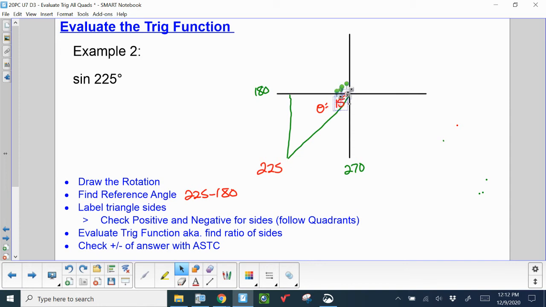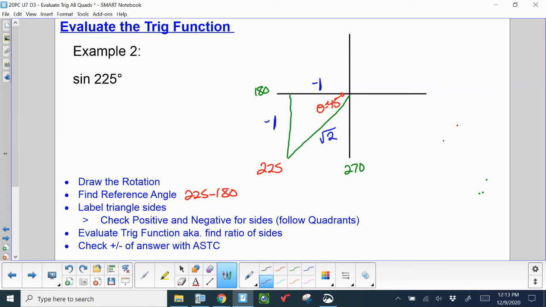So this is also a special right triangle as well. So make sure that we follow the special right triangle for a 45, 45, 90 triangle. Across from the 45s are ones, but because we are in quadrant 3, both x and y are negative, and the hypotenuse in a 45, 45 is root 2. We've got all the sides labeled. Now we just need to answer the question.